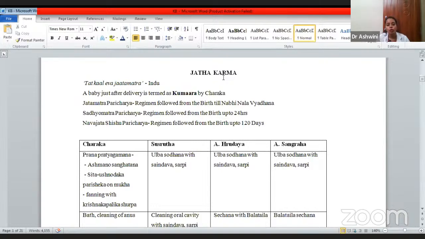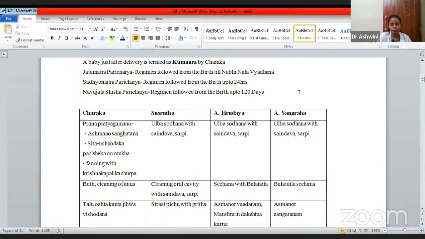Then coming to Sadhyo Matra Paricharya. Sadhyo Matra Paricharya is from the birth up to 24 hours. Means after Nabi Nala Chedana till 24 hours, whatever procedure is done comes under Sadhyo Matra Paricharya. Then Navajata Shishu Paricharya. That is all the regimen which is done up till 120 days. From birth till 120 days is called Navajata Shishu Paricharya. So these are the three categories of Jata Karma.